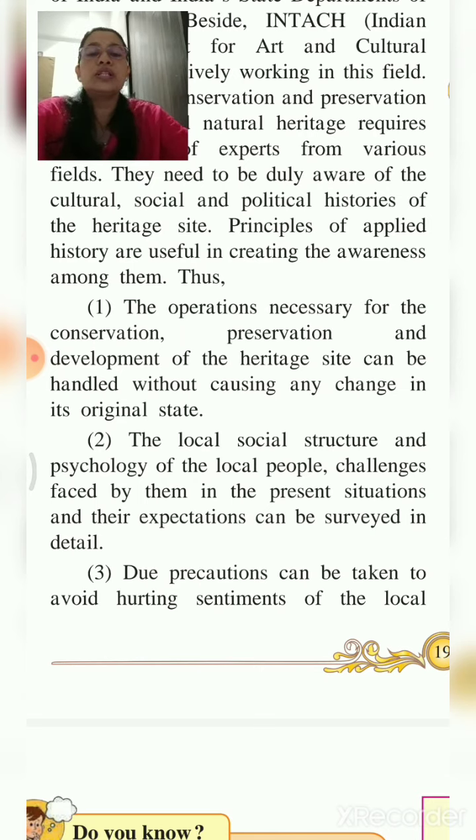The local social structure and psychology of the local people, the challenges faced by them in the present situation, and their expectations can be surveyed in detail. What are the expectations of the local people? What is their psychology? What do they feel about it?